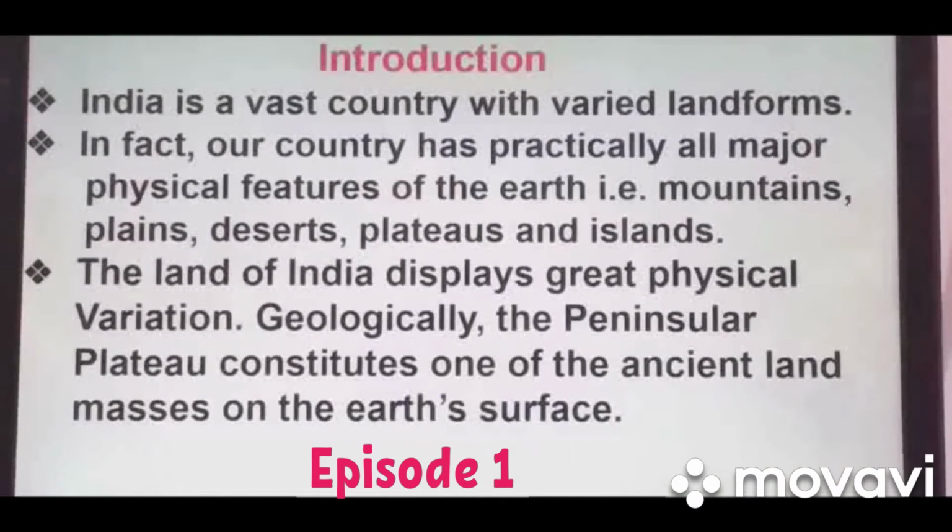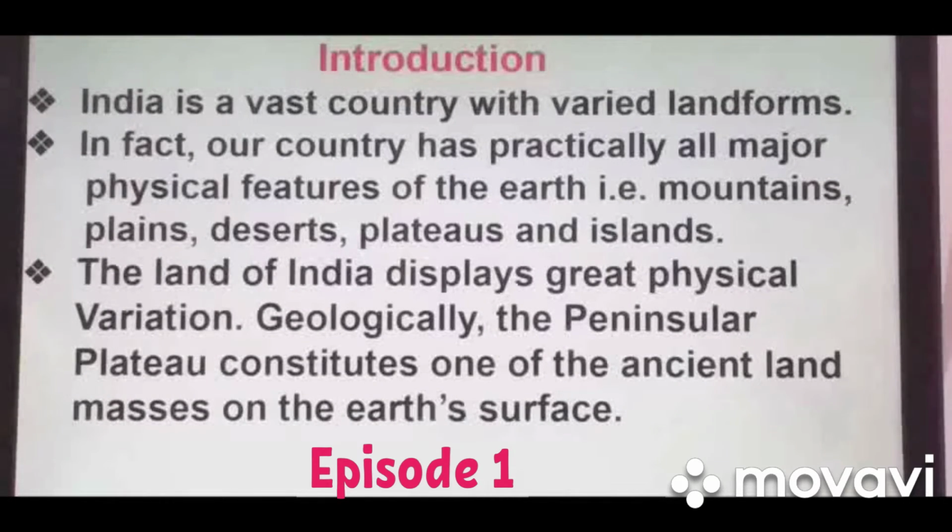Different kinds of landforms which are present on earth anywhere we find in India itself, like mountains, plains, deserts, plateaus and islands. All such landforms are part of the Indian subcontinent. It is also one of the unique features of India's physical features that each landform represents variation and is unique in itself.